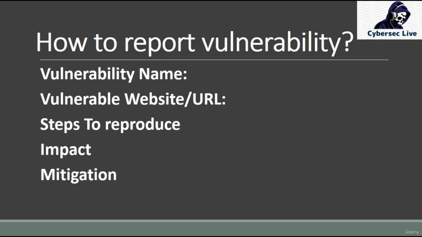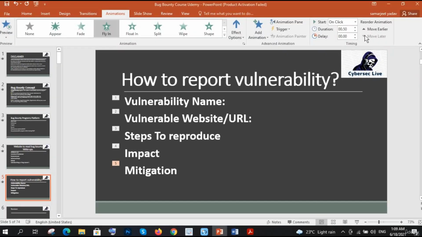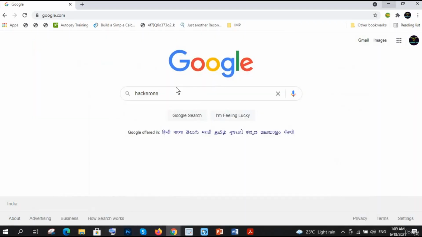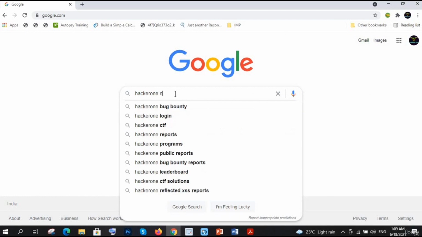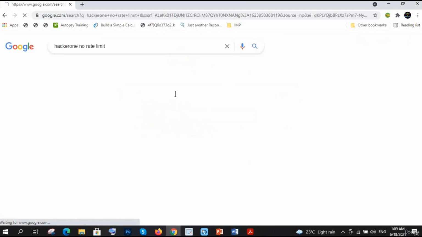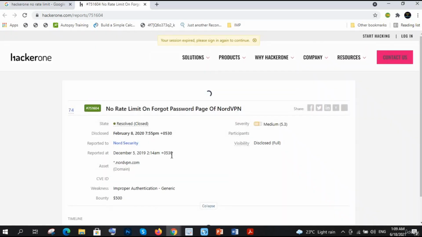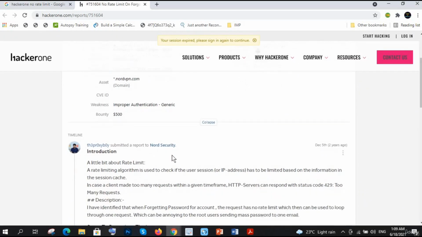Okay, let me show you one of the POCs of HackerOne, and let me go to Google. Okay, so HackerOne, no rate limit, let's find this one. Just open that and we will see how these guys report these things.